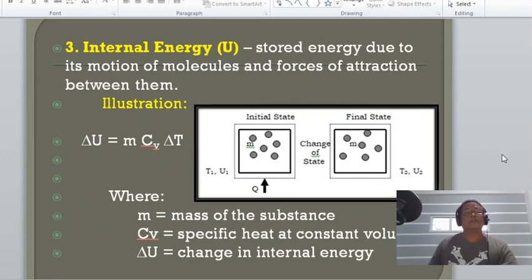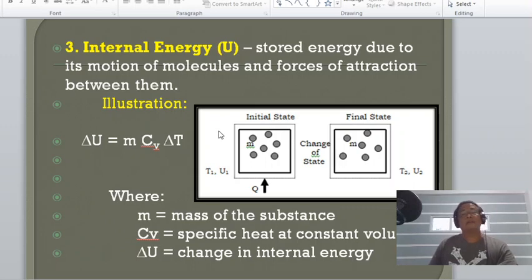Another, we have the so-called internal energy or stored energy due to the motion of molecules and forces of attraction between them. The change in internal energy, of course, is due to the change in temperature of the substance.